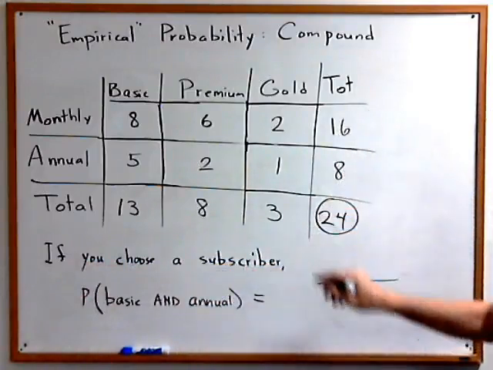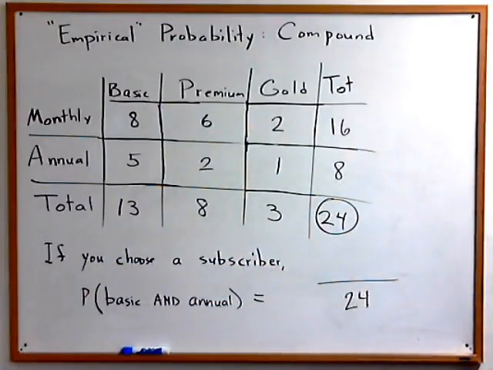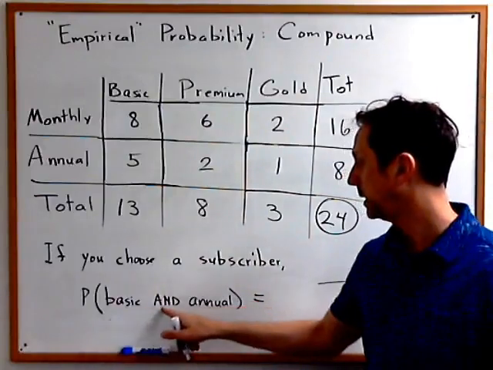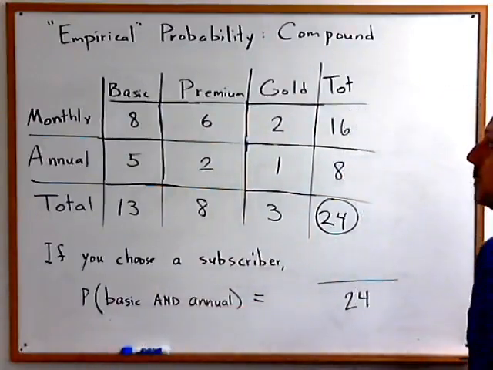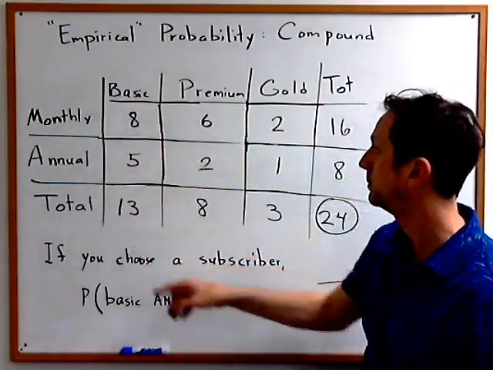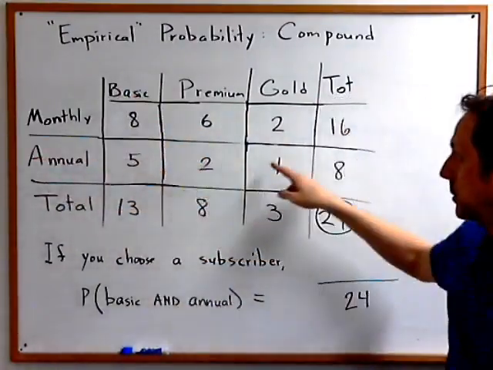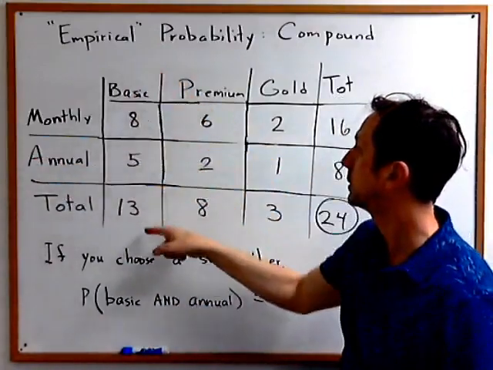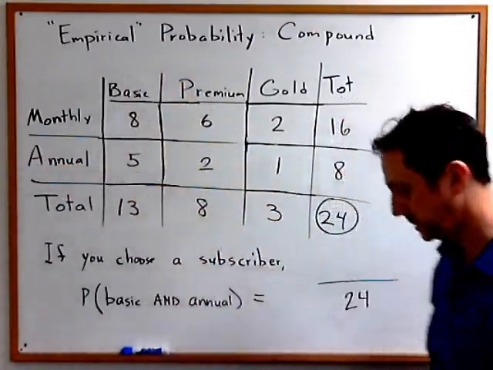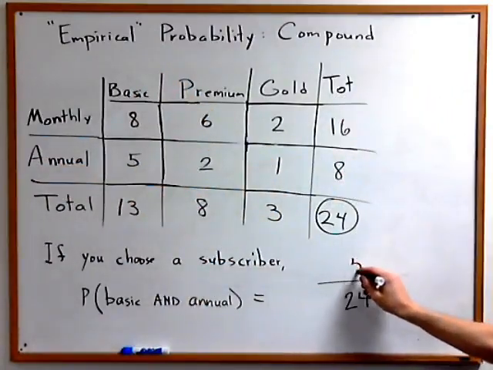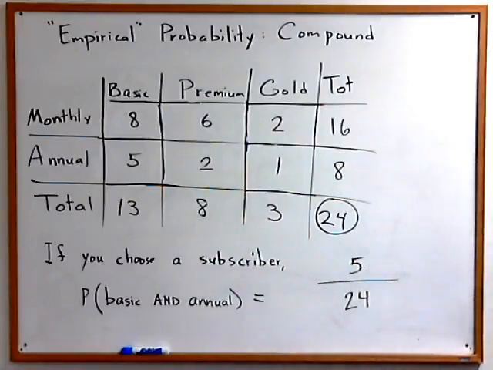That's represented by a grand total of 24,000 of them. How many of those are basic and annual? Well, the basics are in the first column, and the annuals are in the second row. First column, second row, that gives us these 5,000 subscribers right there. 5 out of 24.